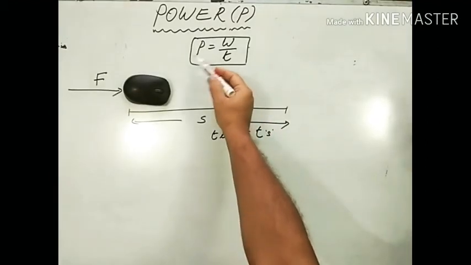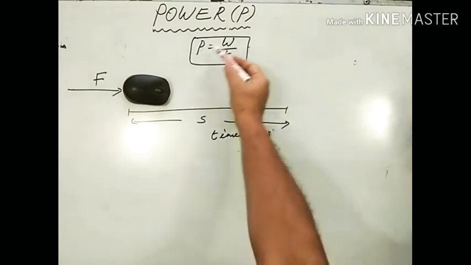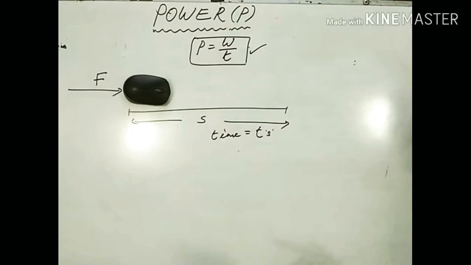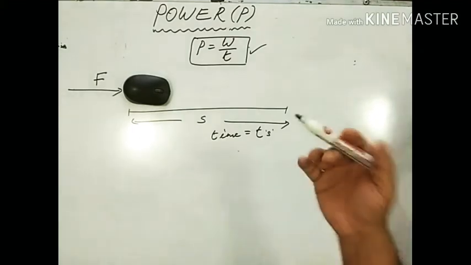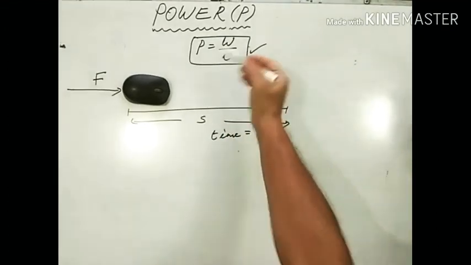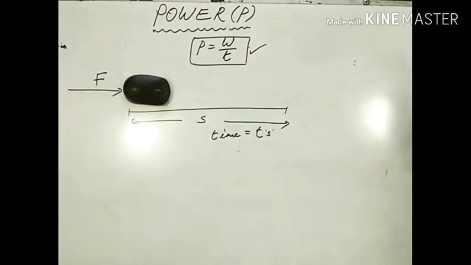So we have expressed power as the rate of doing work. Power is equal to W upon T. This is one of the important basic formulas. You know, physics is all about measurement of quantities, and we measure the quantities and express them in terms of different formulas. So it is very important to learn the basic formulas of physics so that you can be a versatile or expert problem solver. I am planning to do a video on how you can be a better problem solver later. So it is important to remember all the basic, fundamental formulas of physics.